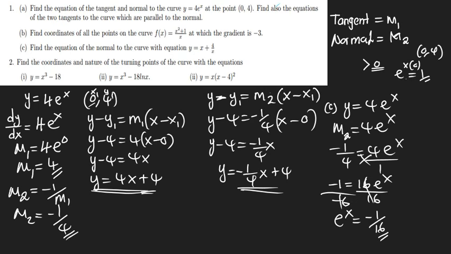So in this case, e to the x is equal to negative 1 over 16, which does not hold. So there is no equation of a tangent which is going to be parallel to the normal. Such an equation is not really there. That's really very important to understand.